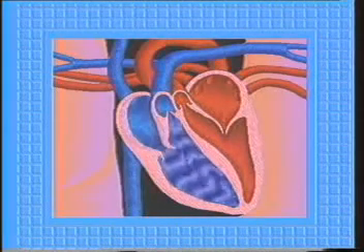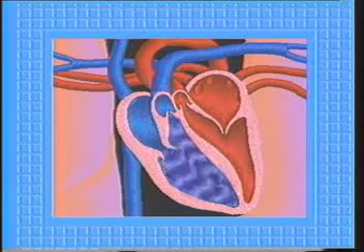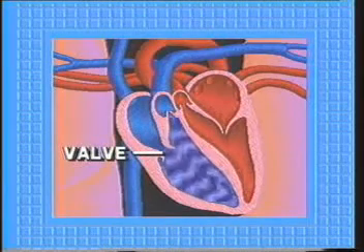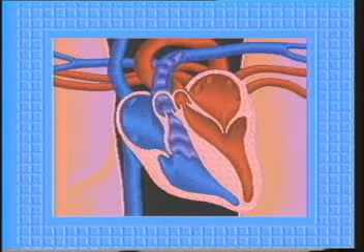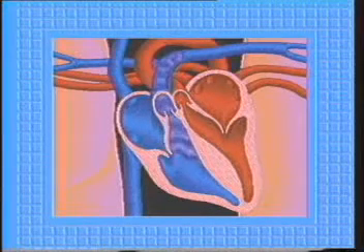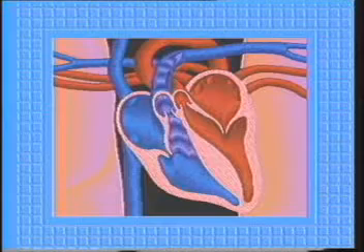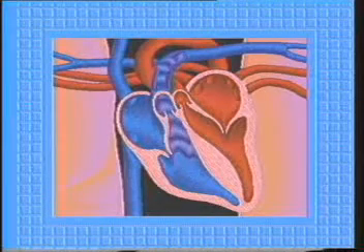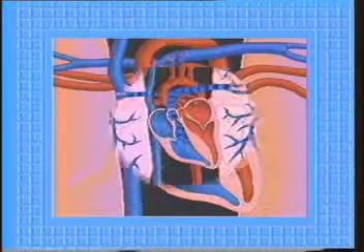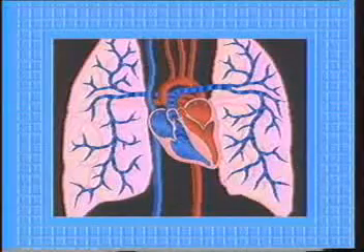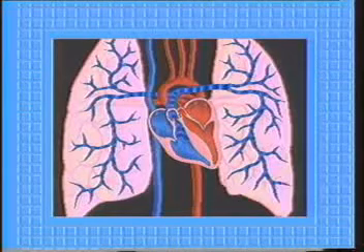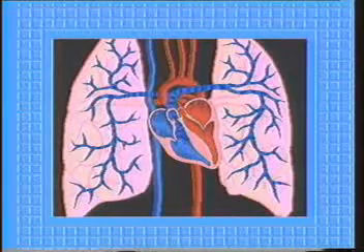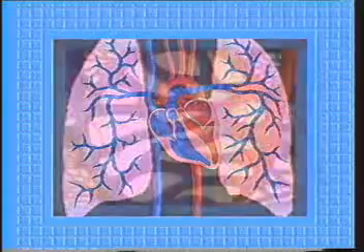After blood collects in the right atrium, it flows through an open valve into the right ventricle. This valve then slams shut as the right ventricle contracts, preventing blood from flowing back to the atrium. When the ventricle contracts, it forces the blood into a large artery that forks, taking blood to both lungs. Within the lungs, the arteries branch into smaller and smaller arteries that lead to capillaries.